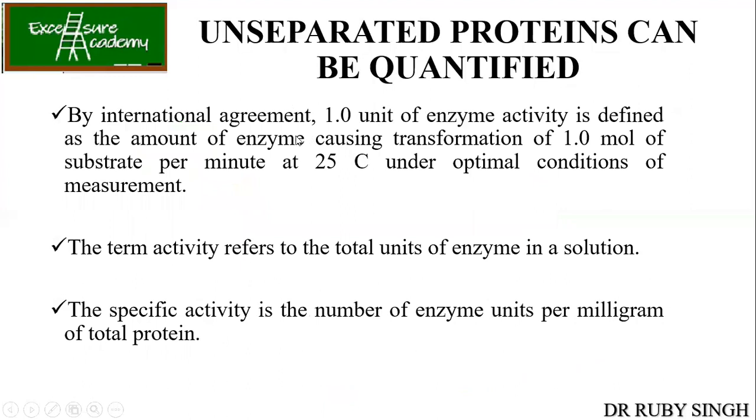Now, by international agreement, and this is important to understand, 1 unit of enzyme activity is defined as the amount of enzyme causing transformation of 1 mole of substrate per minute at 25 degrees Celsius under optimum conditions of measurement.